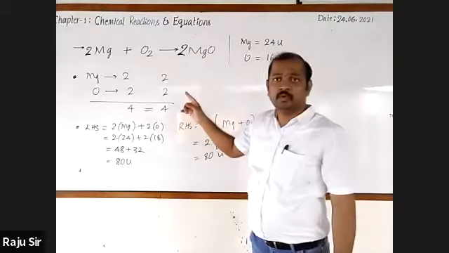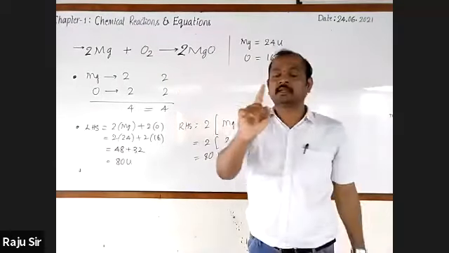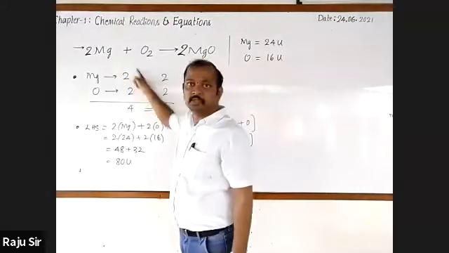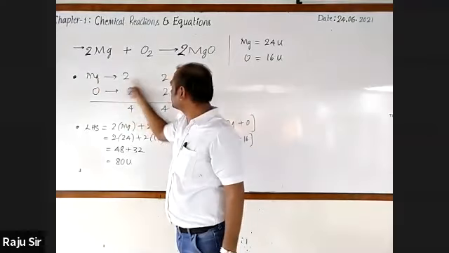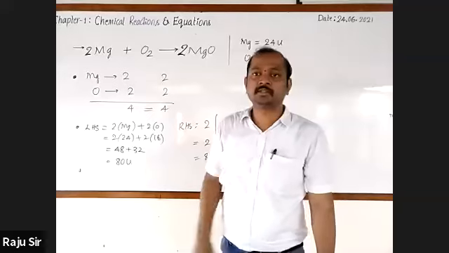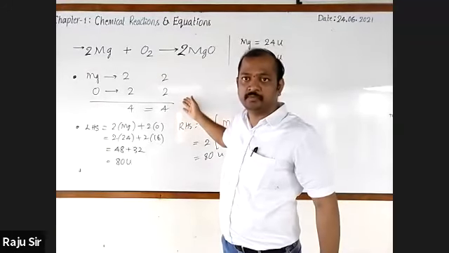Once I repeat, balanced chemical equation. The chemical equation in which the number of atoms of each element on the reactant side is equal to the product side is known as a balanced chemical equation.